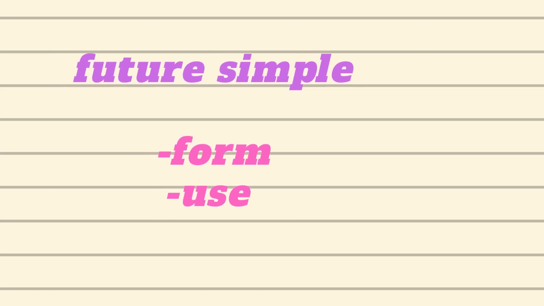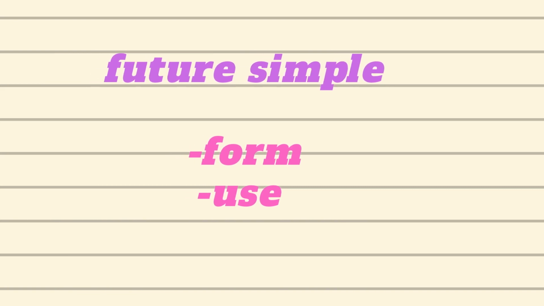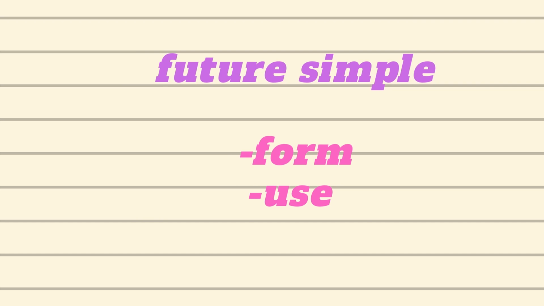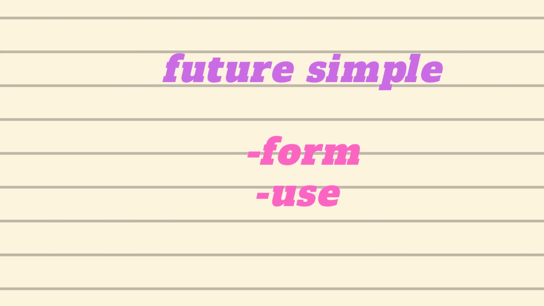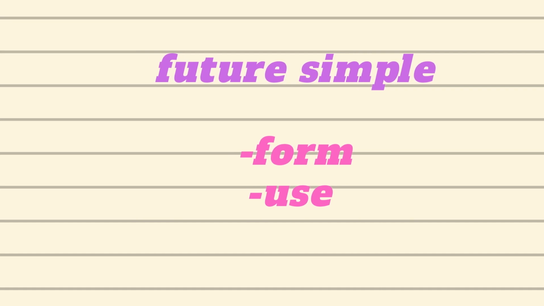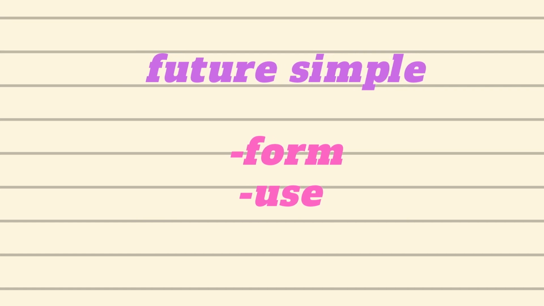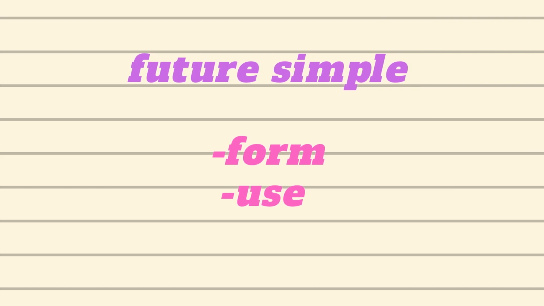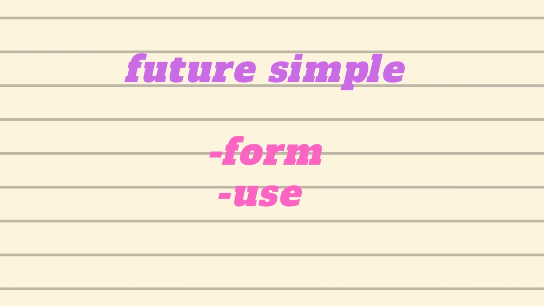In this video, we are going to learn future simple, its form, and its uses. So, in this video, we are going to cover the three different types of sentences. First of all, we are going to start with the affirmative sentence, how to use the future simple in an affirmative sentence, then the interrogative sentence, and finally the negative sentence. So, let's get started.